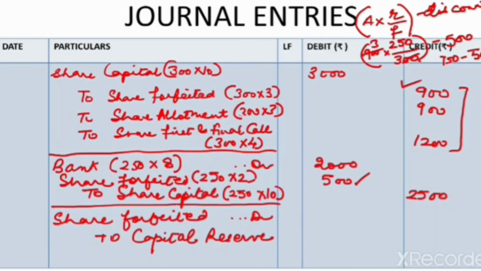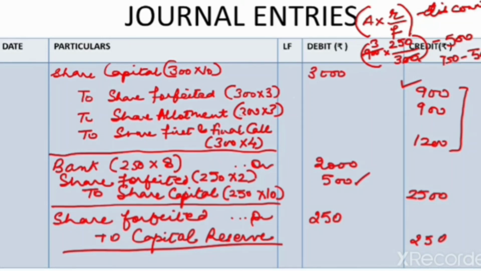So with this we transfer the amount to capital reserve that represents the capital gain on reissue of these shares, and the remaining balance is 150 rupees. Out of 900 rupees, 500 has been debited to share forfeited account once, and 250 has been debited once.